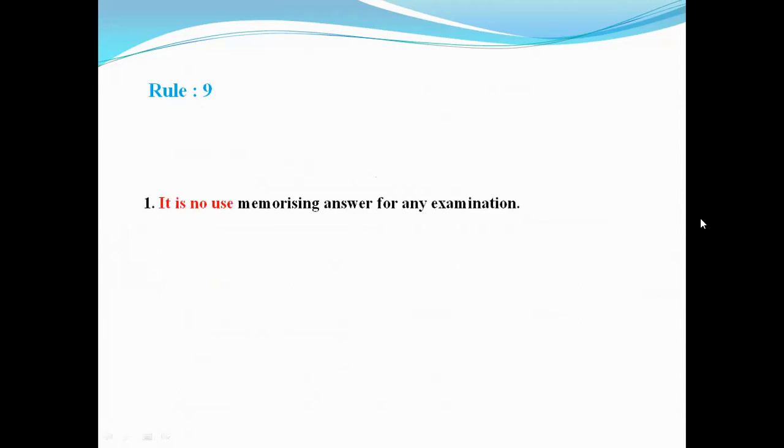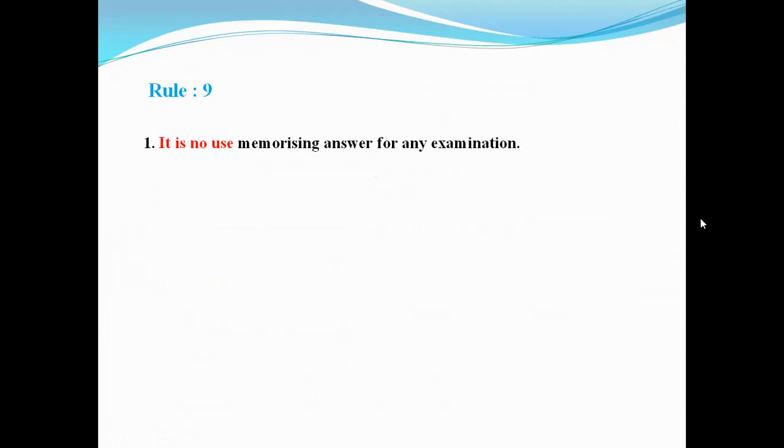Rule 9. It is no use memorizing answers for any examination. If you get it is no use in an affirmative sentence, then use why at the beginning of the sentence, then the base form of the verb, then the rest of the sentence. So the answer will be, why memorize answers for any examination?